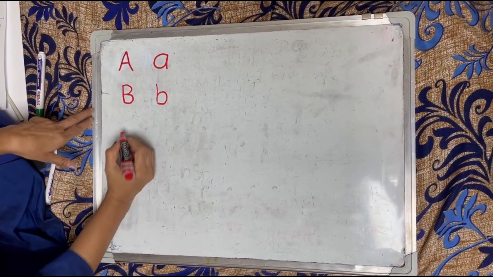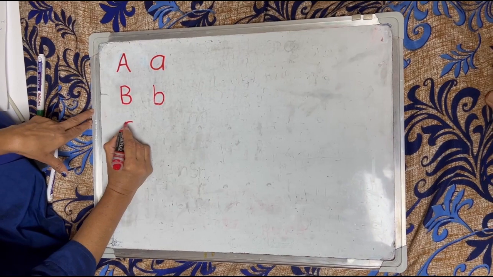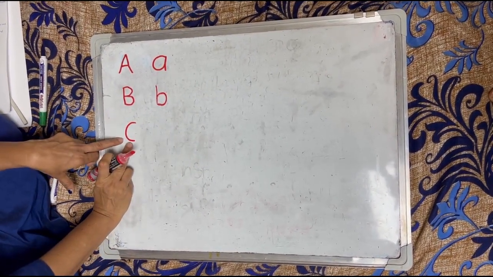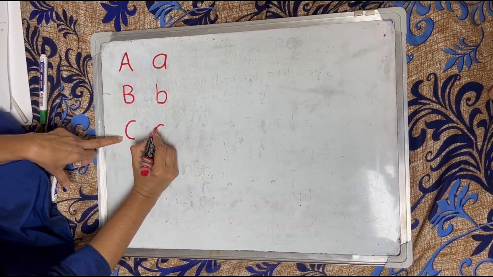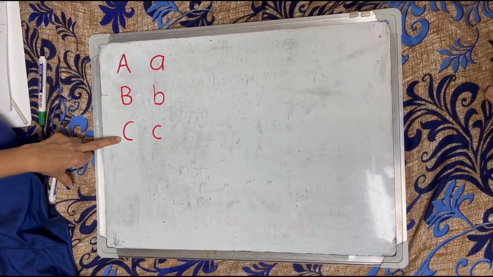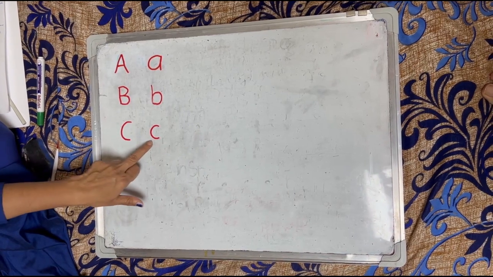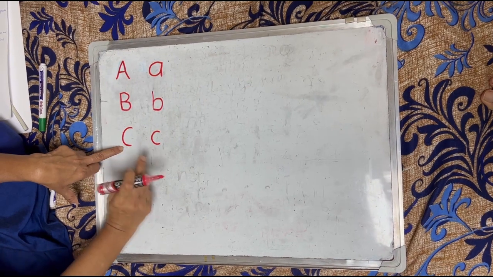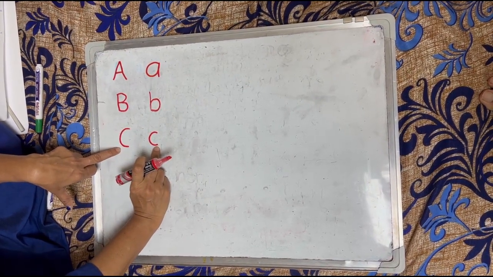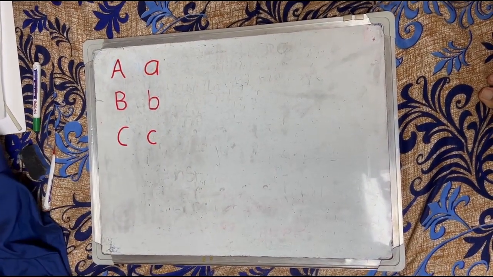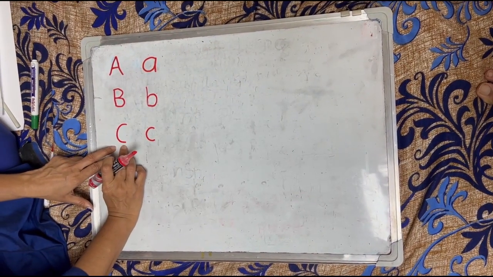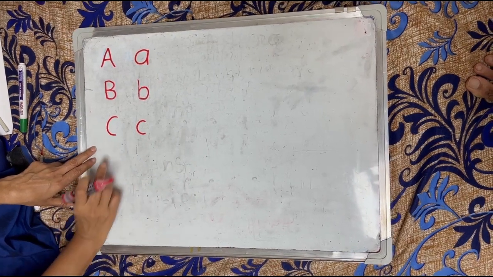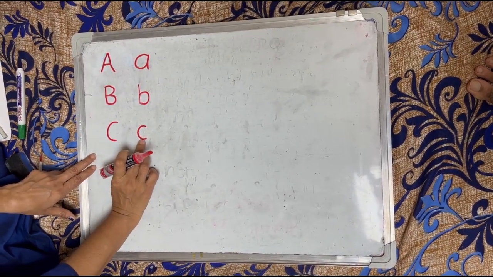Now, third letter is C. This is capital letter C and small letter c. C is the name of this letter. The phonic sound of letter C is K.